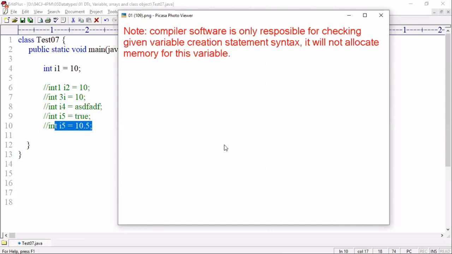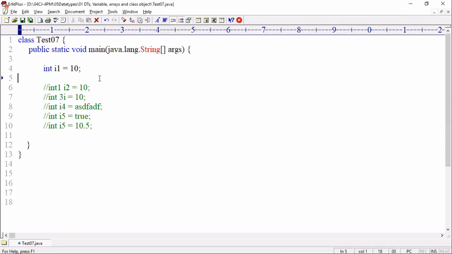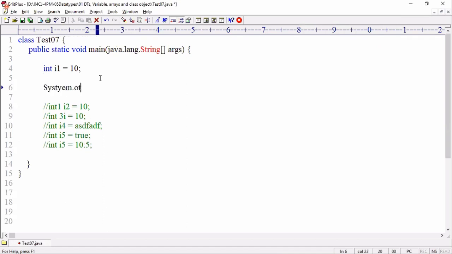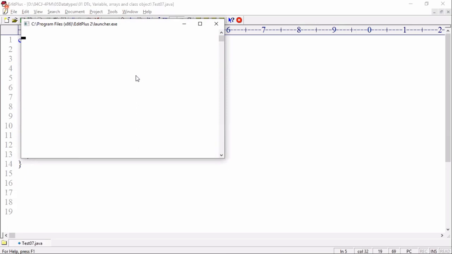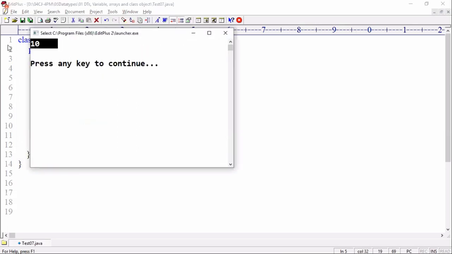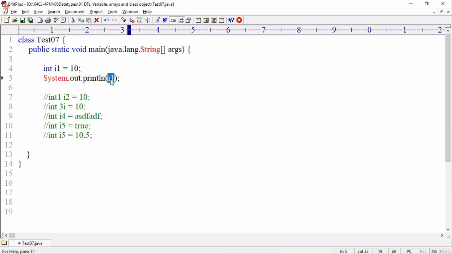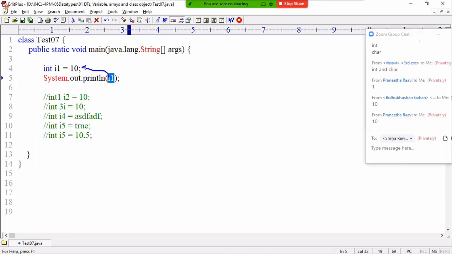Whenever you write int I1 equal to 10, tell me, in the next line, if I write system.out.println(I1), you should strongly fix this point in your mind. When you run this, what is the output? 10 will be the output on the console. 10 is coming, but where is that 10 coming from? From the above line, from this line, the 10 is coming.